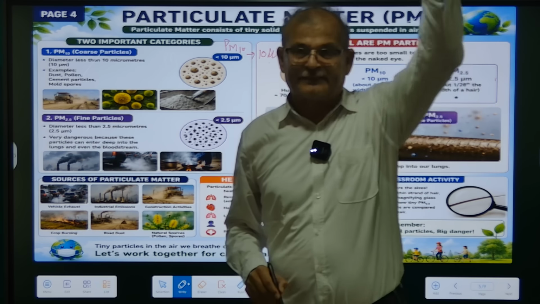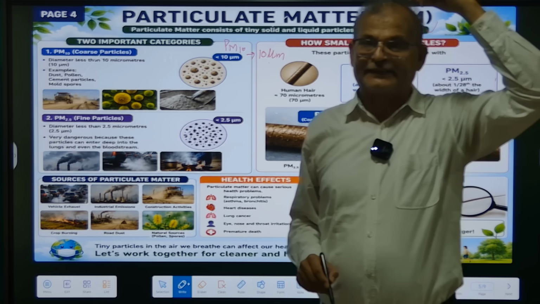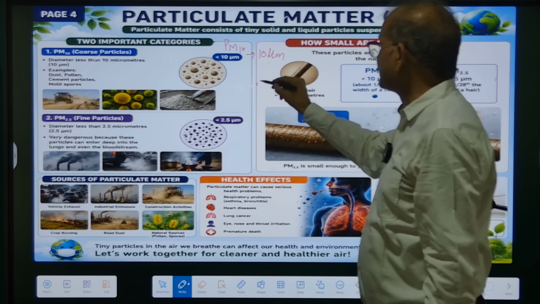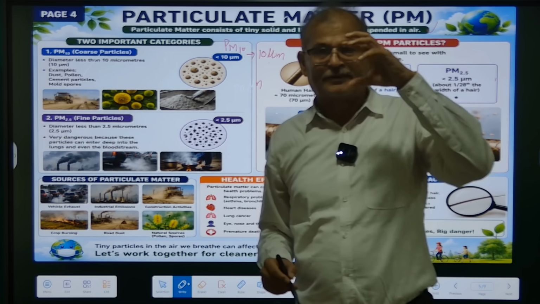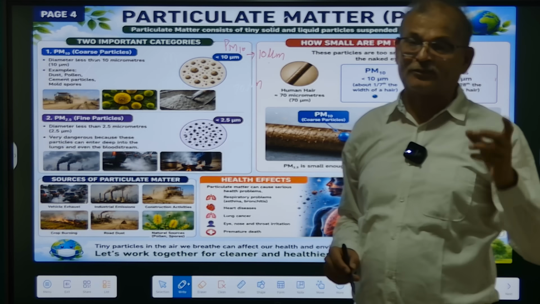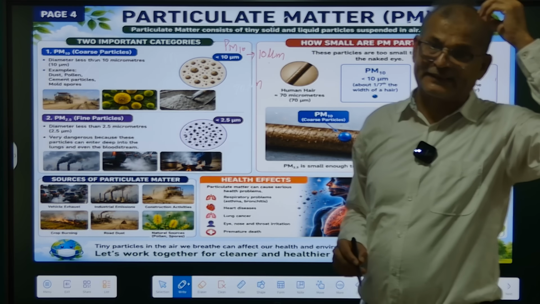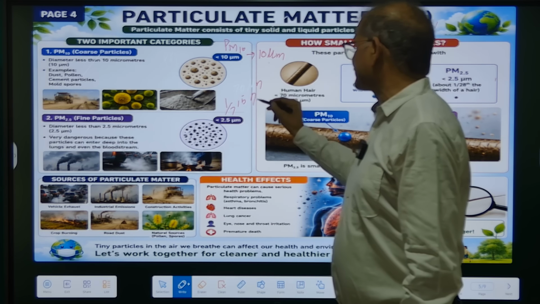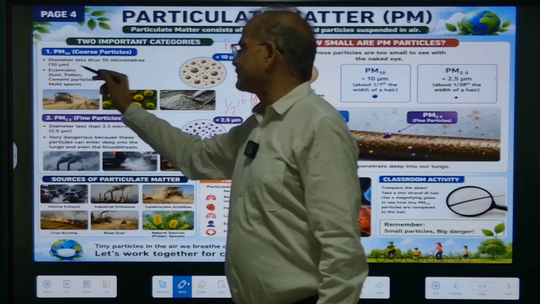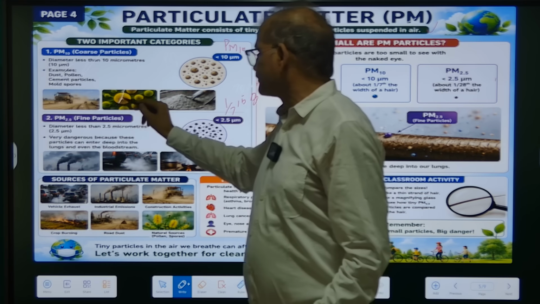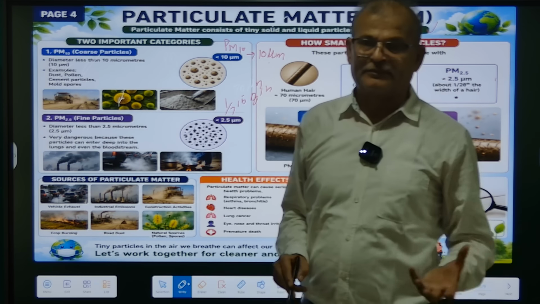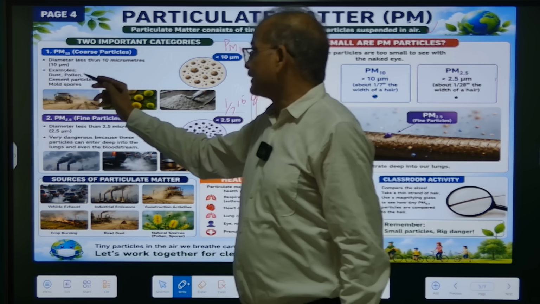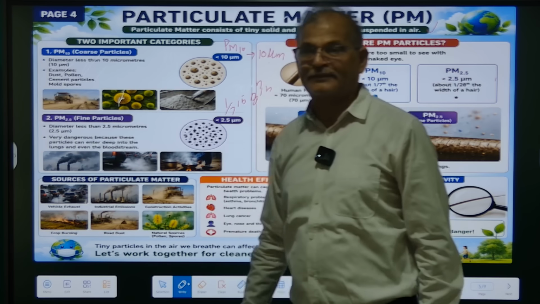We can visualize the particle: the thickness of our hair is about 70 micrometers, so PM10 is about 1/7 of the thickness of hair. This is due to dust, pollen left by plants, and cement particles. They are examples of PM10.